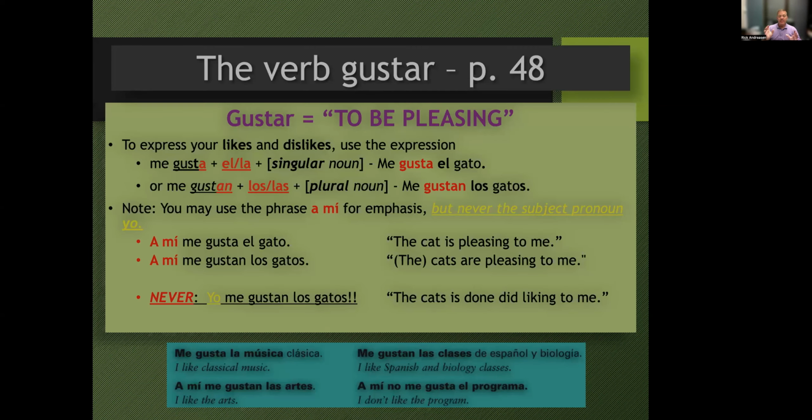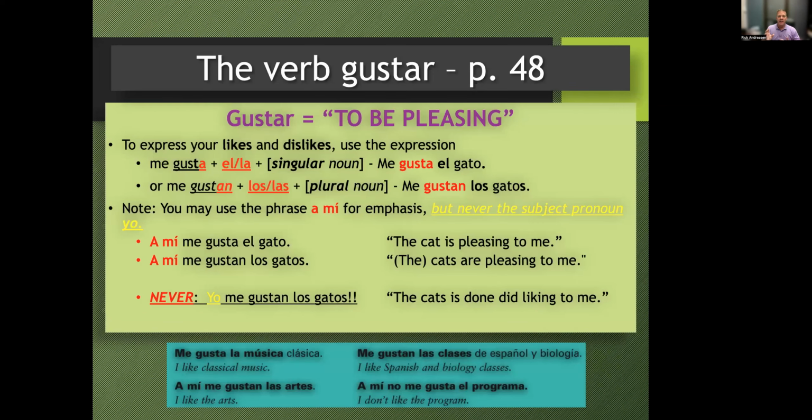Okay, we're going to look at something that's super, super cool. We're going to look at the verb gustar, which is a regular AR verb, but it's used in a very different context. So the verb gustar means to be pleasing. The English equivalent is to like. And in English, we say, I like milk. In Spanish, we say, milk is pleasing to me.